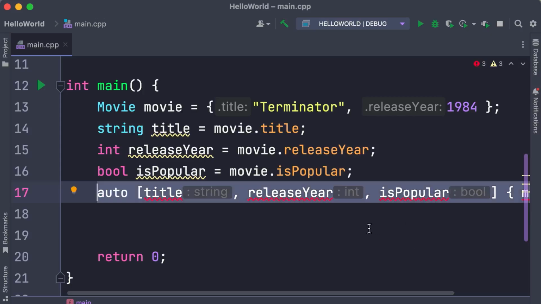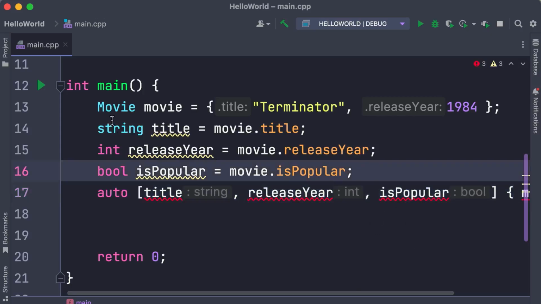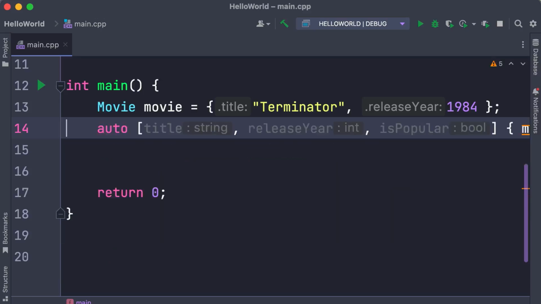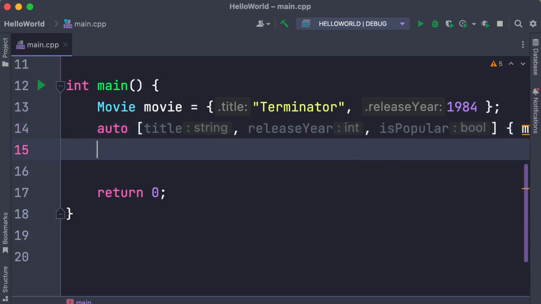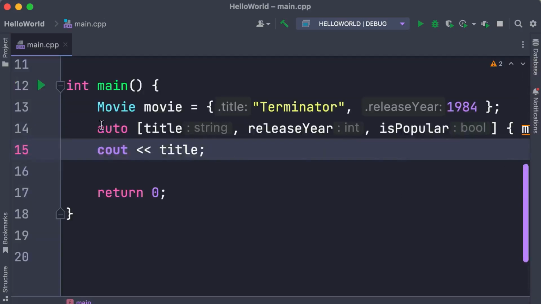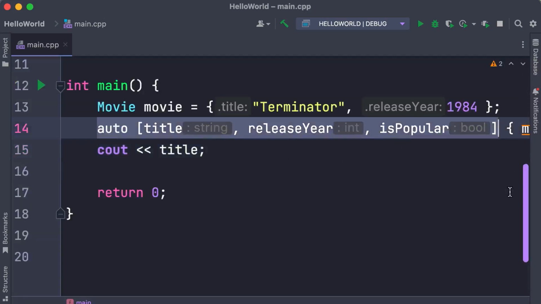Now, what we have on this line is identical to these 3 lines. The reason we have 3 errors here is because we have duplicate variable names. So let's remove these. The error is gone. So now we have 3 variables just like before. So we can print the title and we get Terminator. Beautiful. So this is how we can unpack a structure in C++.